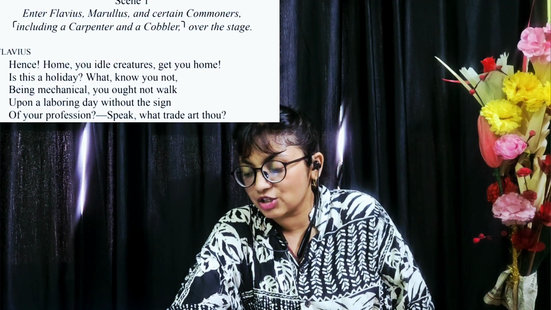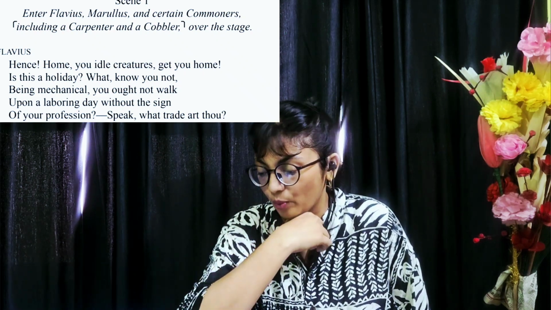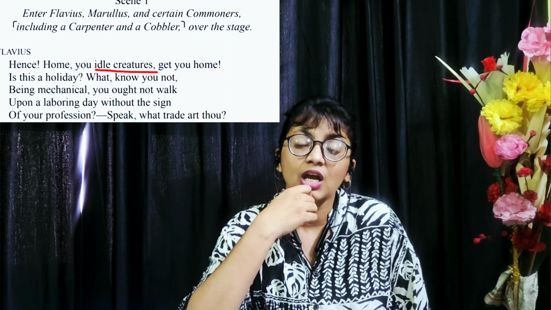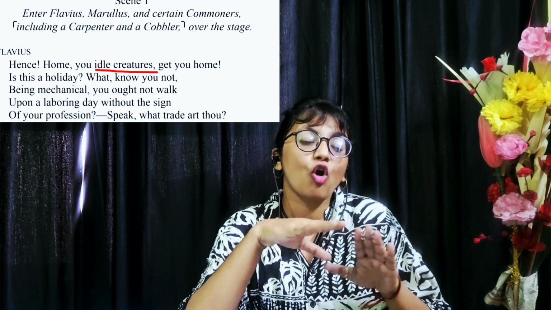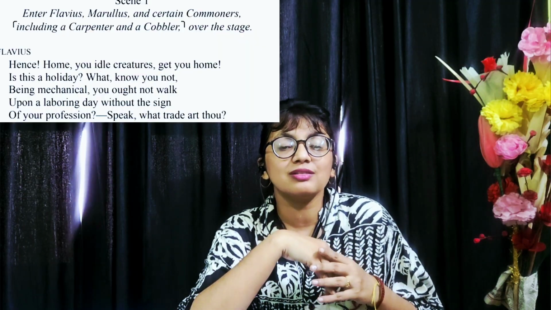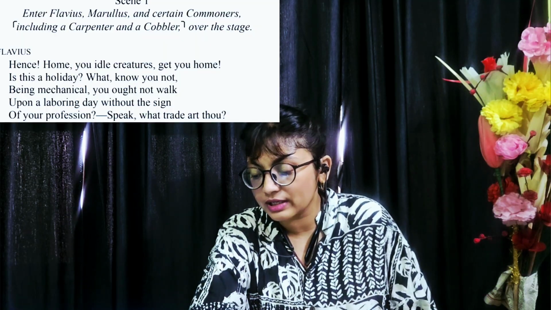So over here we see enter Flavius, Marulus and certain citizens. The first one to speak is Flavius, one of the tribunes. What does he say? "Hence home, you idle creatures, get you home." Hence home here means get back home. Get away, you idle creatures. Why idle creatures, and who are the idle creatures? Idle creatures are the common people, or the citizens of Rome. Why idle? Because they are roaming about in the streets. "Get you home. Is this a holiday? What?"